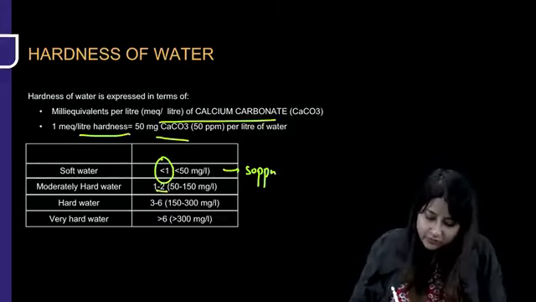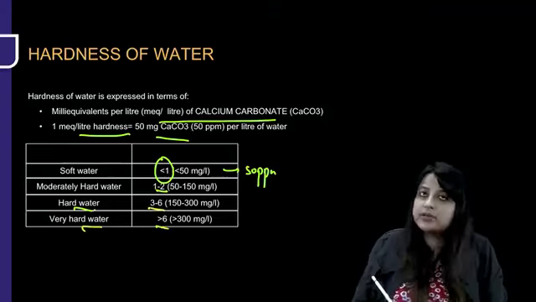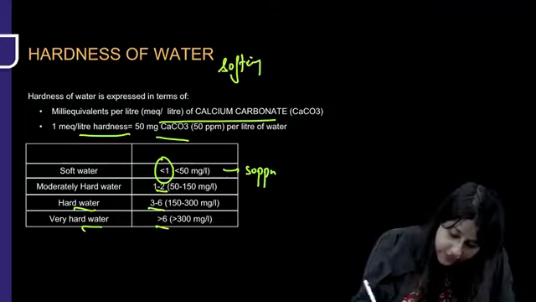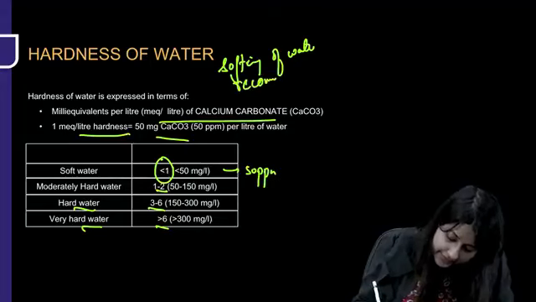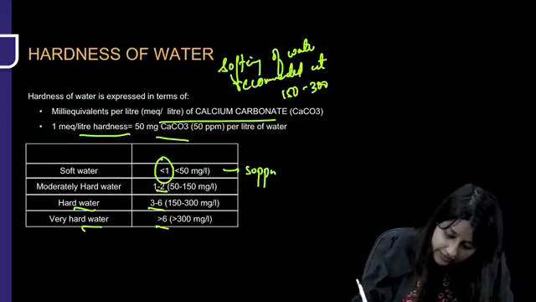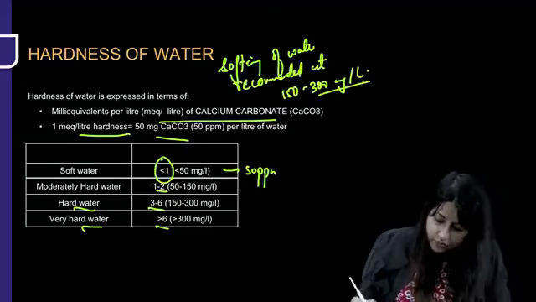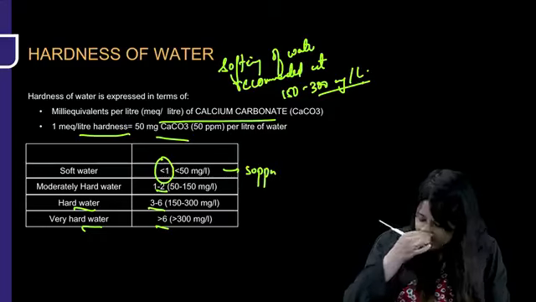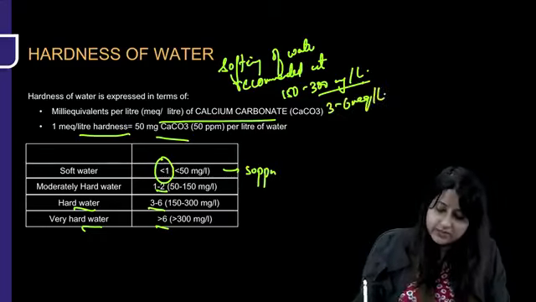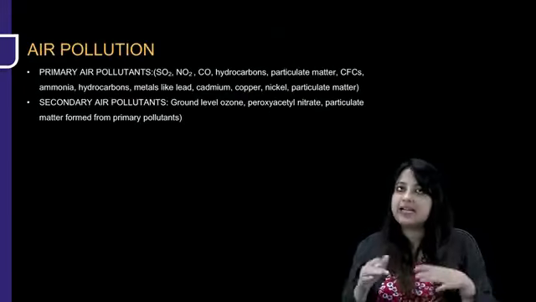Moderately hard is 1 to 2. Hard water is 3 to 6. Very hard water is more than 6. So when do you recommend softening? Softening of water is recommended at, that is very important, 150 to 300 milligram per liter. Okay, so that is an important question. Or when the water is 3 to 6 milli equivalent per liter. Okay? That was about water.